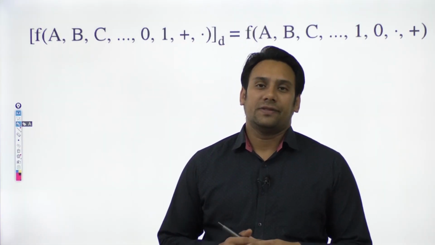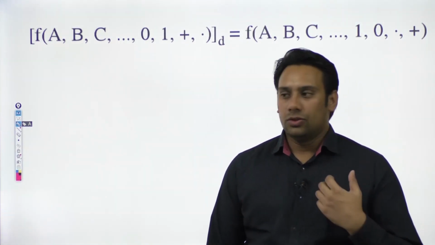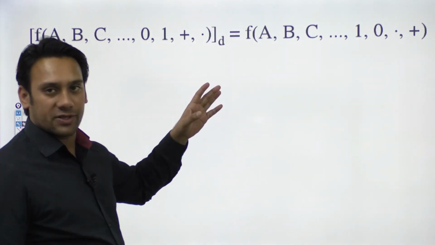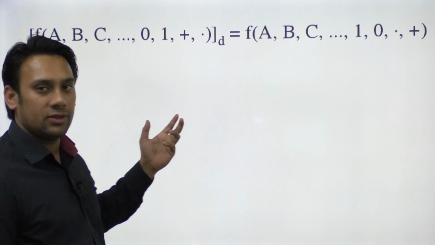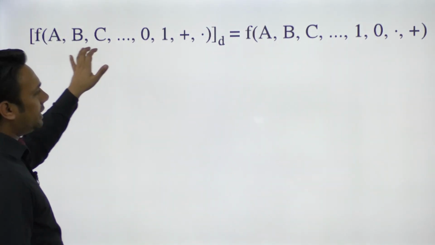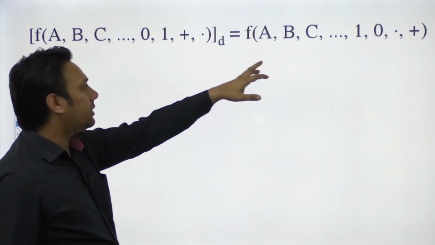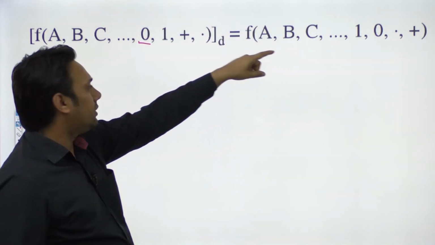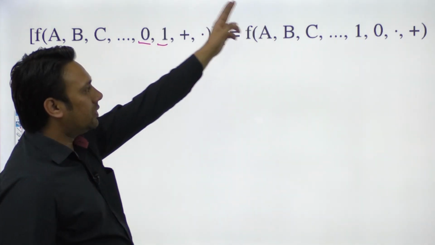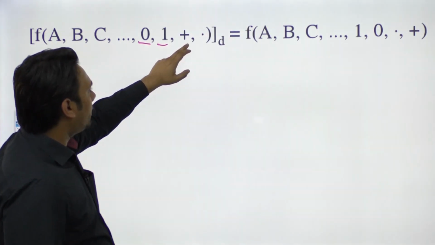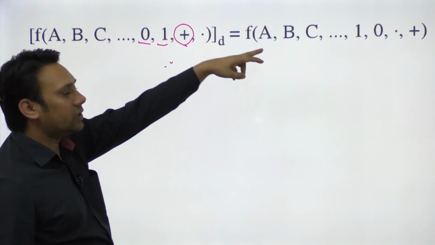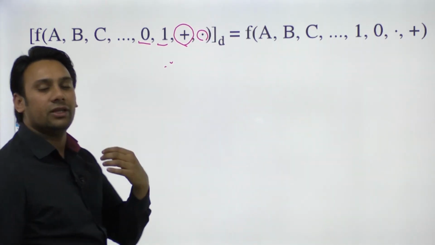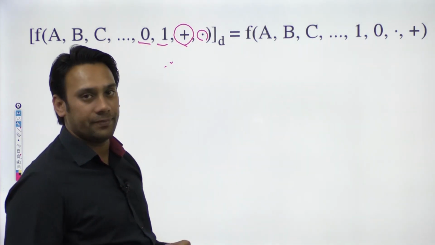Let us look at the principle of duality. So what does this principle of duality say? It says in any of the Boolean expressions, I can keep all the variables as they are. Wherever we have a 0, I can convert this 0 to 1. Wherever we have a 1, I can convert this 1 to 0. Wherever we have an OR operation, I can convert the OR operation to AND operation, and I can convert AND operation to OR operation. Then the resultant equation will also be valid.